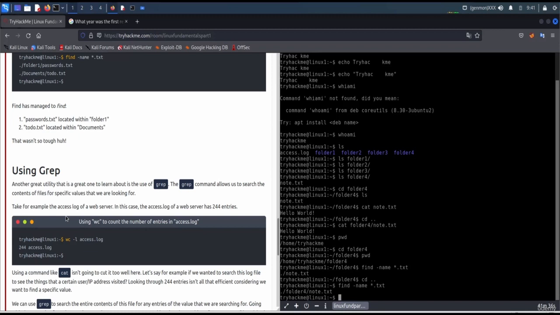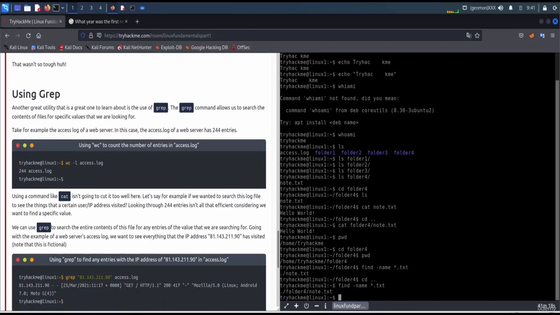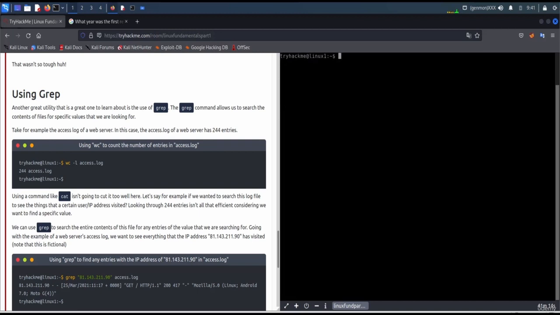He used wc, which is for word count, and -l is for lines, to count the lines in the access.log file. So let me clear the screen and ls. So we also have access.log.